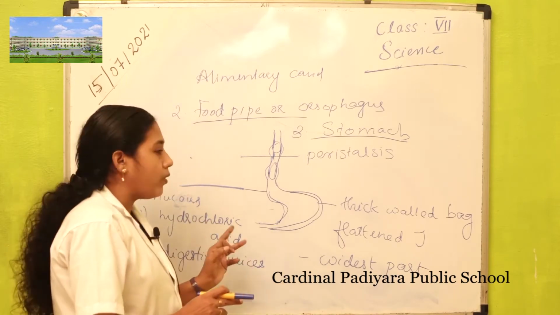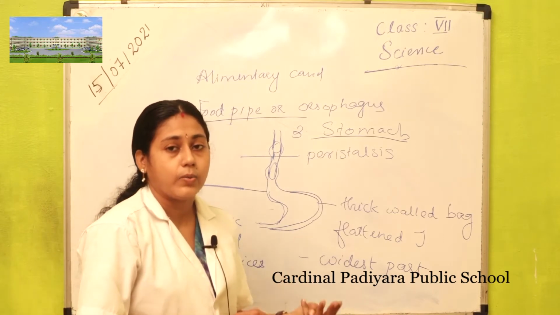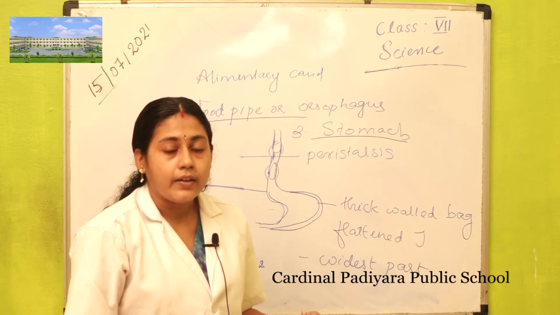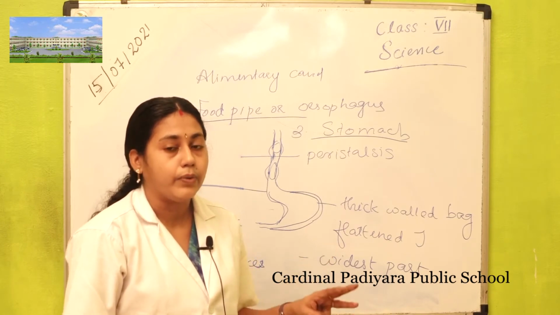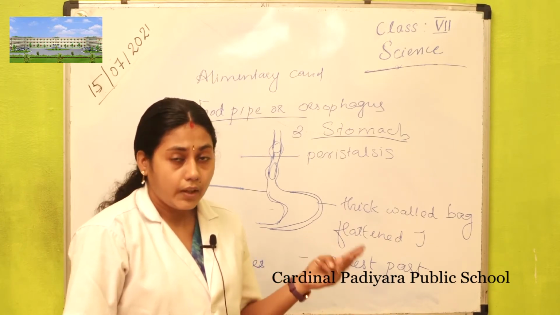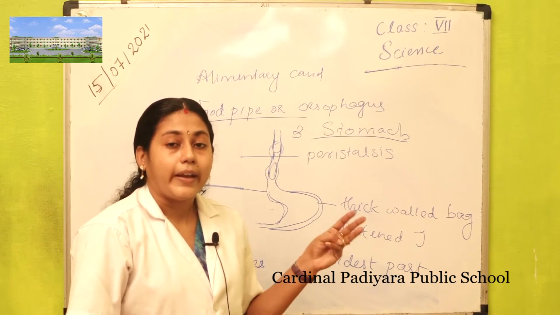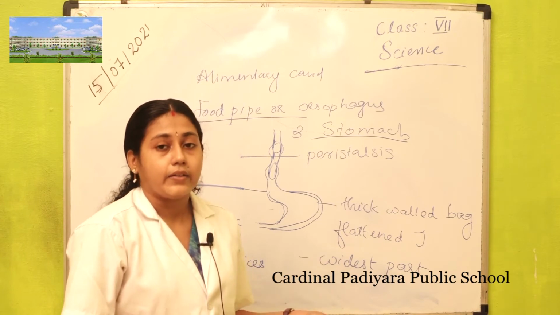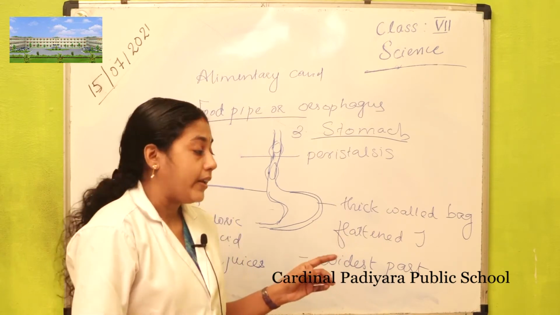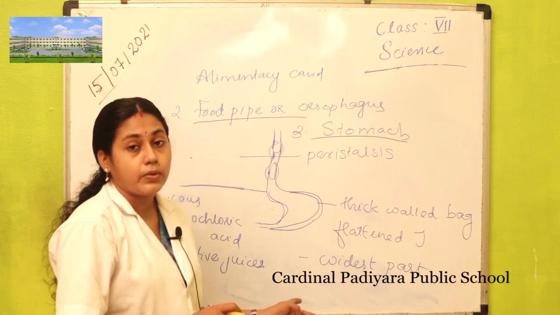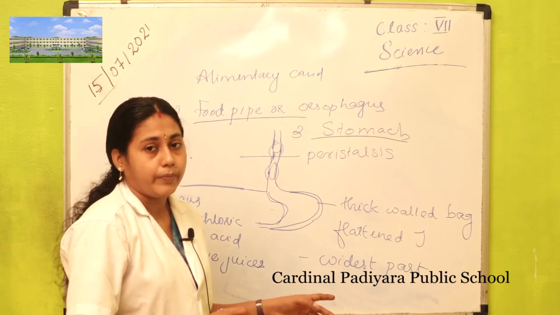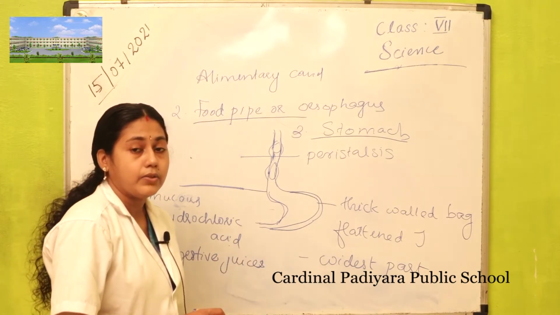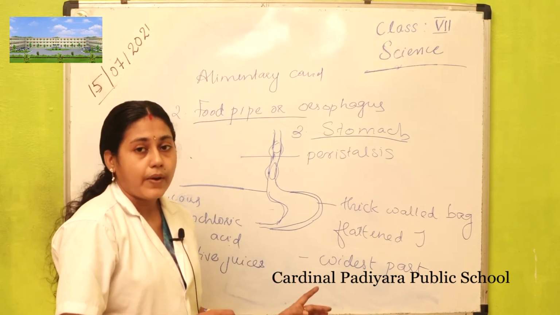So the hydrochloric acid has three functions. First one, it kills the bacteria that may enter the stomach along with the food. Then it creates an acidic medium in the stomach. Then third one, it helps the digestive juices to act, to perform their function.